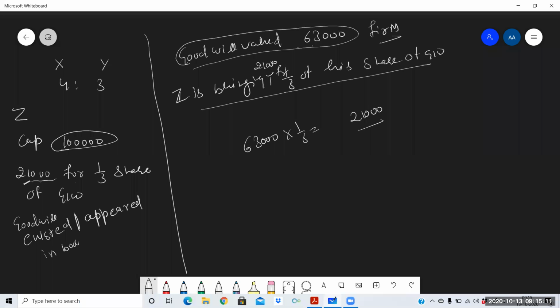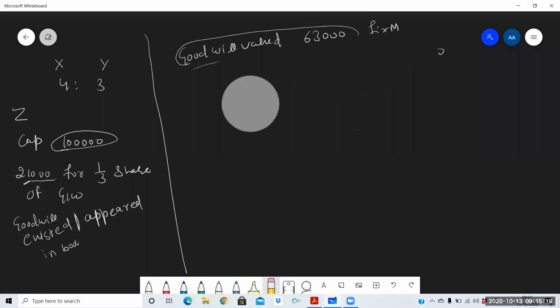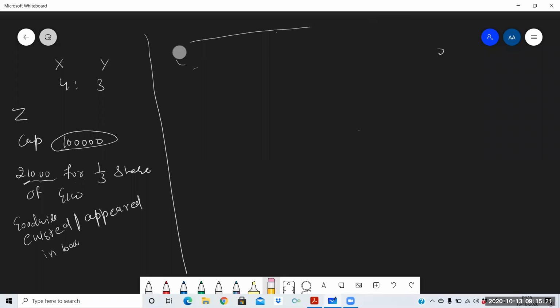So here 3 entries will be passed. Which 3 entries? The first entry will always be in regard to writing off of existing goodwill. Always. If there is a goodwill which is existing in the books, then make sure that the first entry while making the journal is always for writing off of existing goodwill. So existing goodwill is 28,000. Okay. So existing goodwill is goodwill which is in the balance sheet.